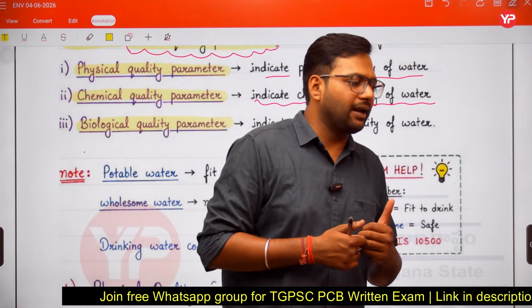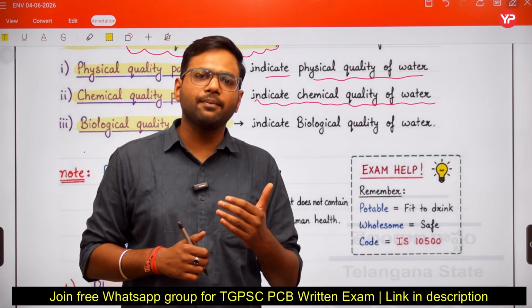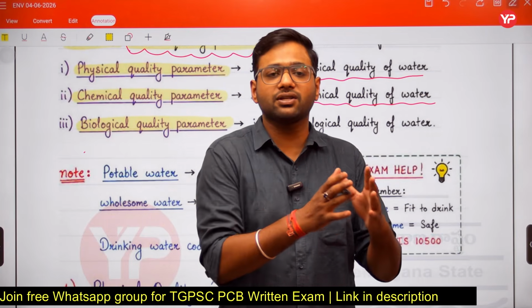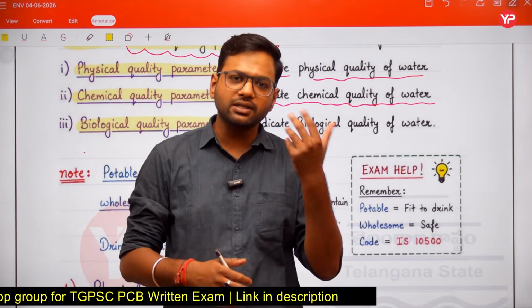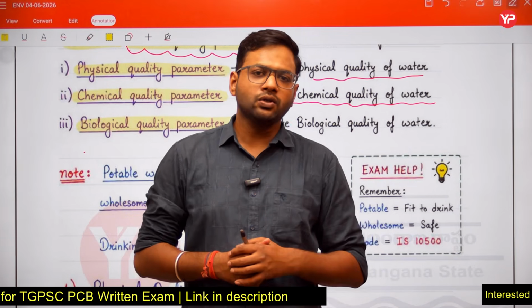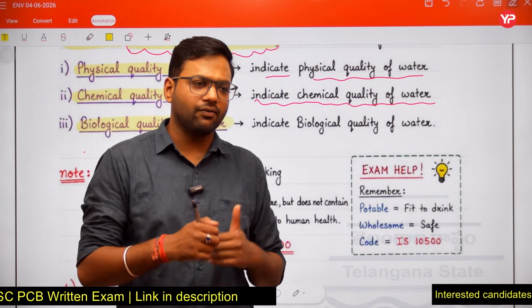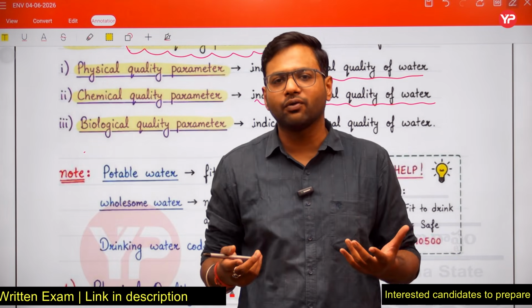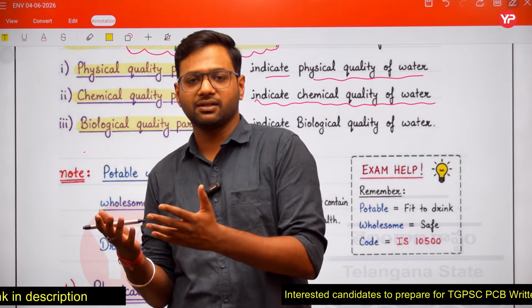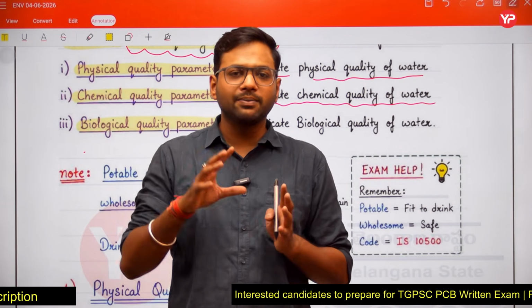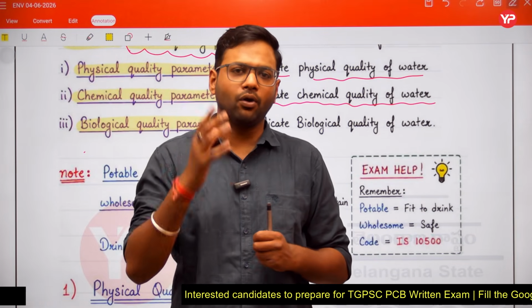Biological water quality parameters, friends, help us in identifying the presence of microorganisms. Maybe microorganisms are present in our water sample. If any microorganism is present in our water sample, we cannot consume that water, because if we consume that water, the problem will be waterborne disease. Disease caused by the water is termed waterborne disease.